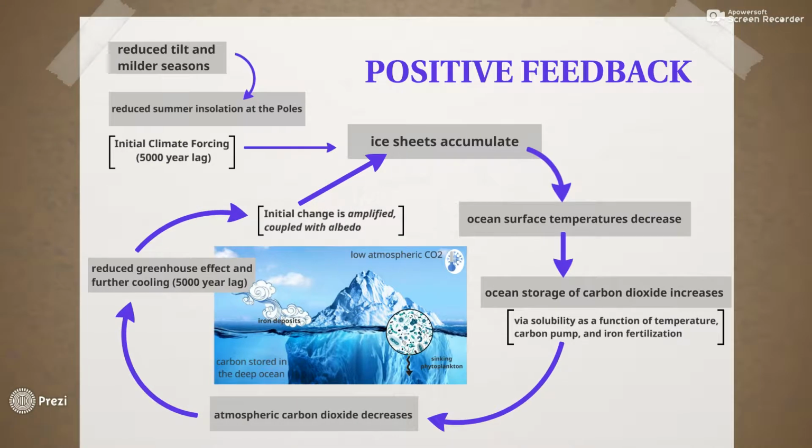This feedback loop can also run in reverse. When summer insolation at the poles is stronger, ice sheets ablate, ocean surfaces warm, and carbon dioxide concentrations in the atmosphere rise.